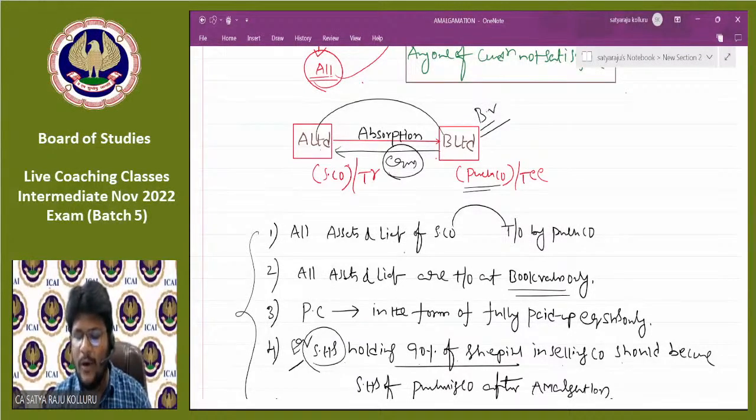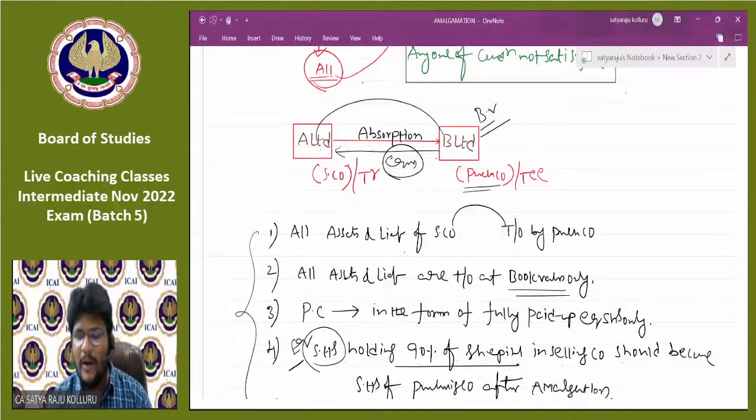For example, A Limited is valuing the inventory based on the weighted average method, and B Limited may follow the FIFO method for inventory valuation. Then how can I simply combine the inventory of A Limited and B Limited, sir? How is it possible for B Limited to take over such inventory with a different accounting policy?